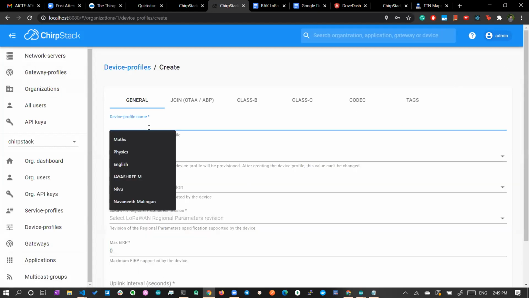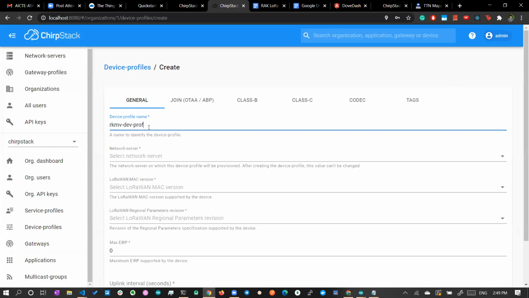So you can create the RKMV device profile. You have to choose which network server it is using, and also give the LoRaWAN MAC version. It will change based upon the device you are buying.